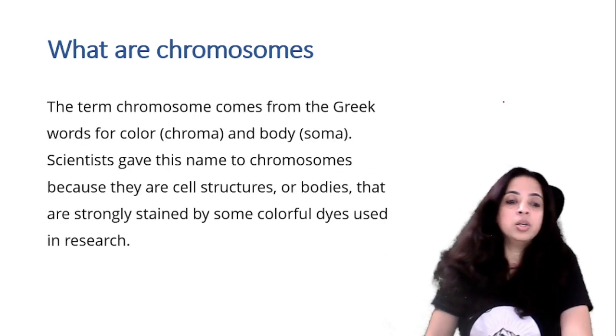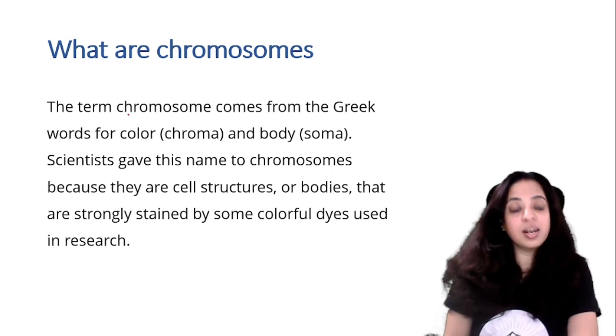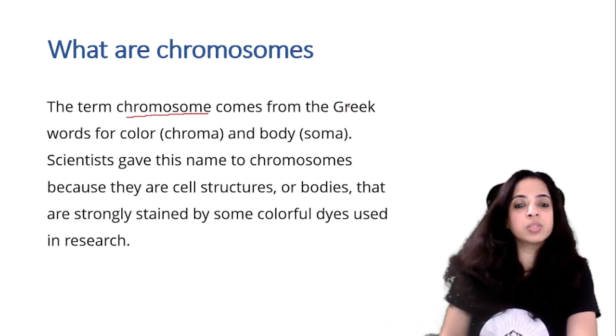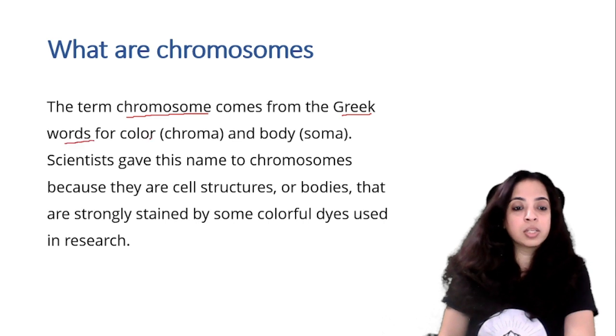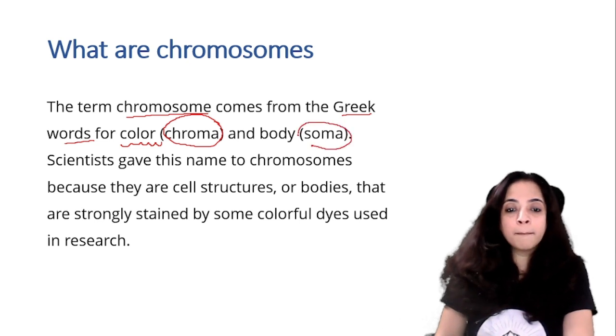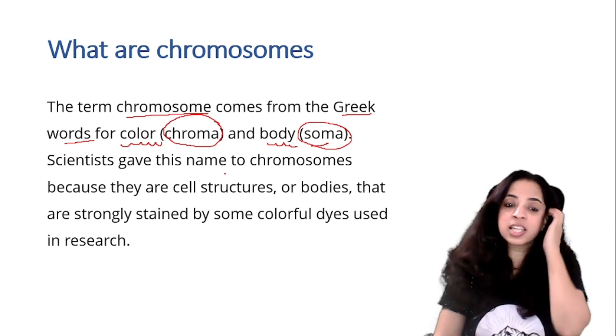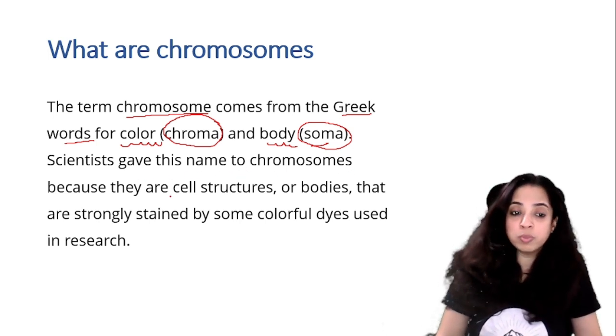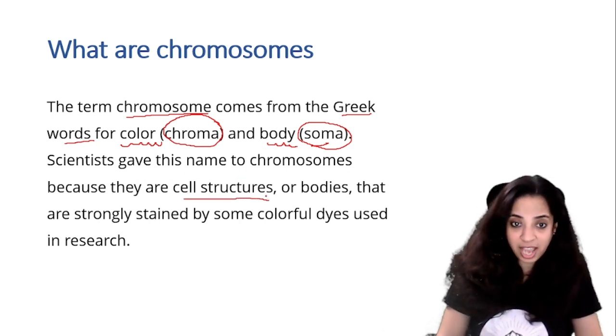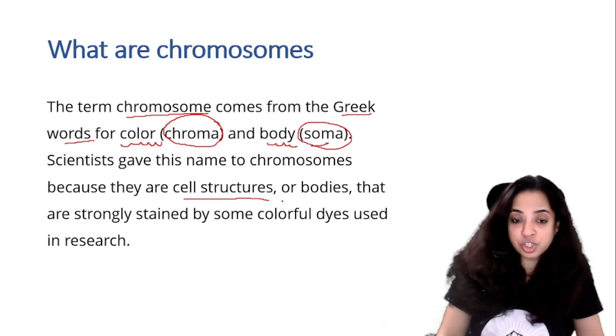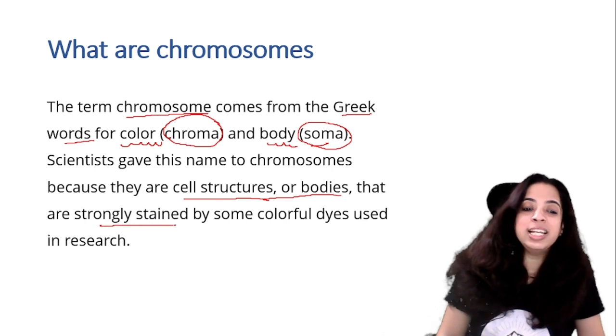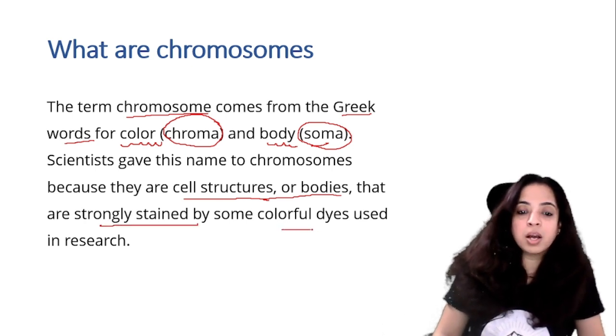So where did the word chromosomes come from? The term chromosomes comes from the Greek words for color. Chroma means color and soma means body. Scientists gave this name to chromosomes because they are cell structures or bodies that are strongly stained by colorful dyes.